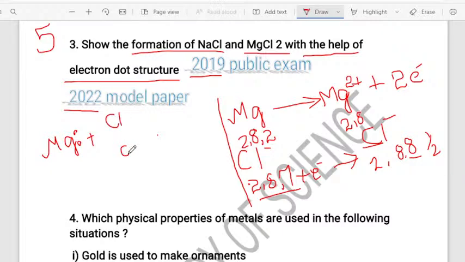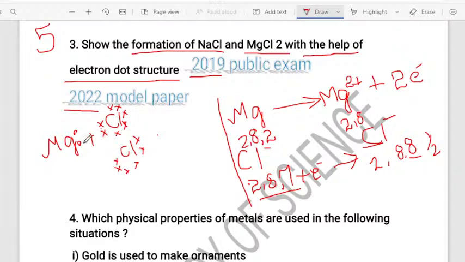You should remember this important point. 2Cl you will write. Each chlorine has 7 valence electrons: 2, 3, 4, 5, 6 and also the 7th valence electron. And this chlorine also has 7 valence electrons: 2, 3, 4, 5, and 6.